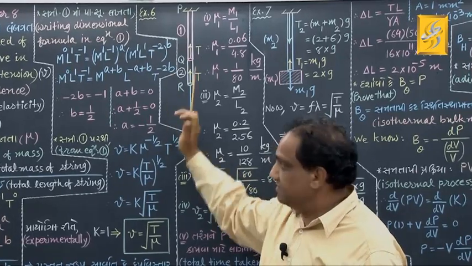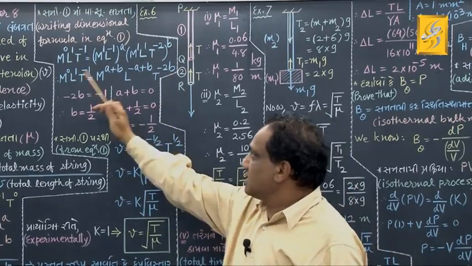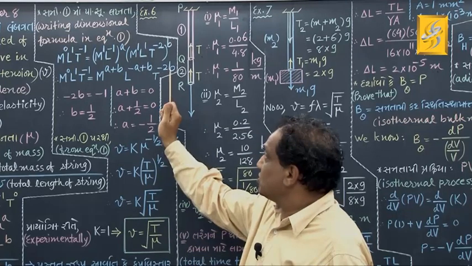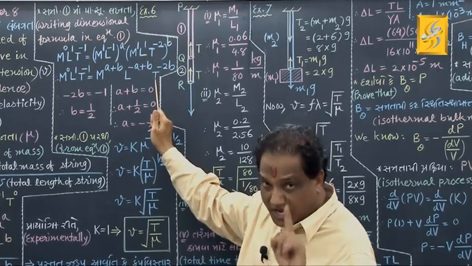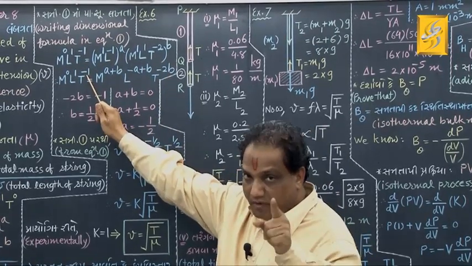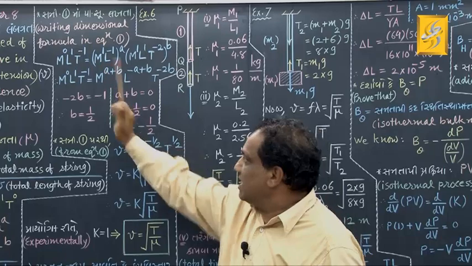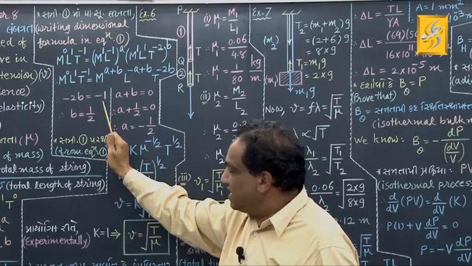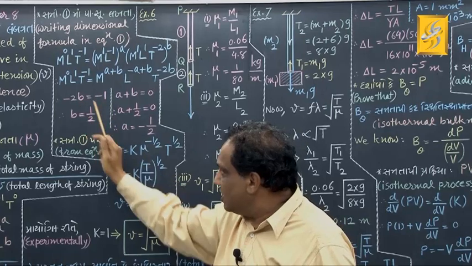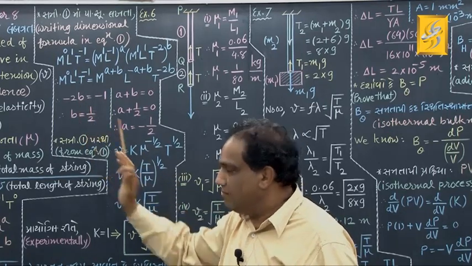Got it? Fine. Now just compare the powers to the base T. Correct? Powers or dimensions with respect to time, they are minus 2B here and here minus 1. So when you compare, minus 2B equals to minus 1. Naturally minus minus will become plus. B equals to 1 by 2.